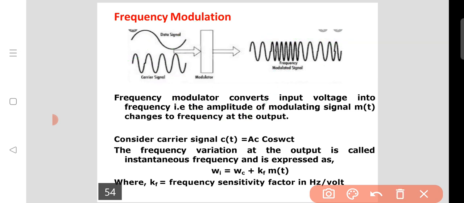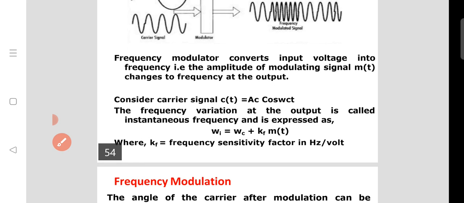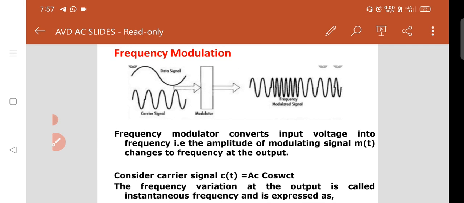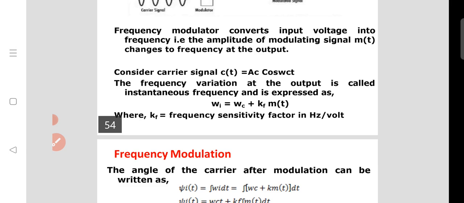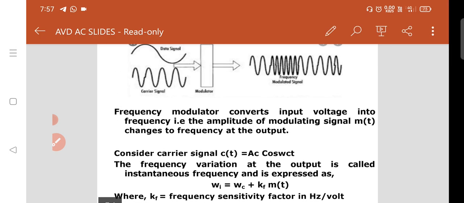A frequency modulator converts the input voltage into frequency. Understand that statement. Here the input voltage is the message voltage, the modulating signal voltage. That voltage is converted into the deviation of the frequency.